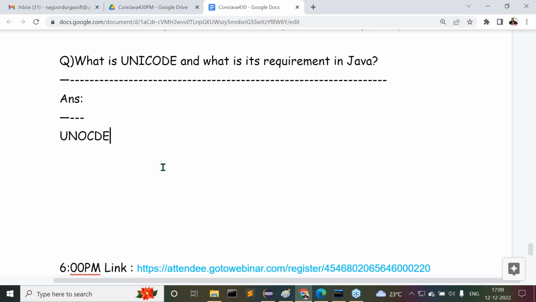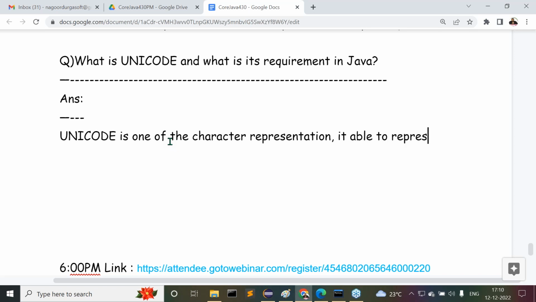Observe carefully. Unicode is one of the character representations. Nowadays, a number of character representations are available: UTF-8, UTF-16, Unicode, ASCII values. All these are character encoding mechanisms. Whatever it may be, Unicode is one of the character representations.